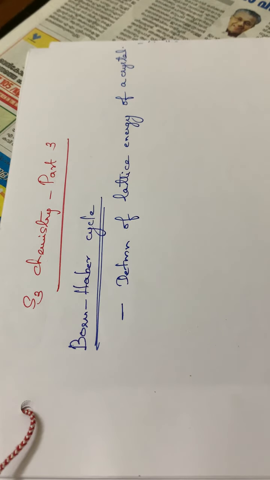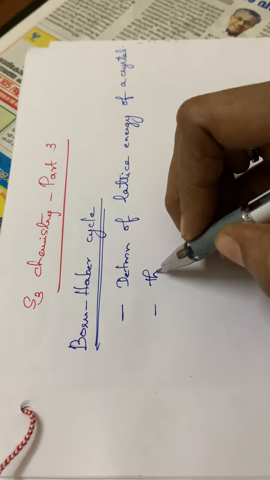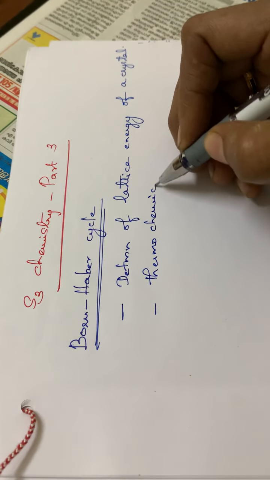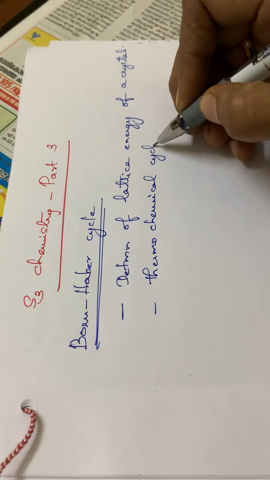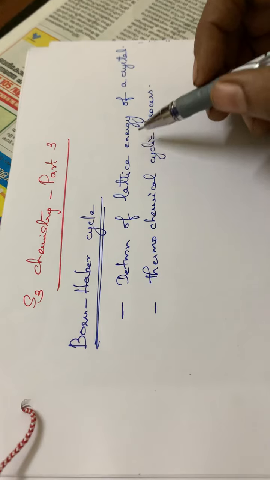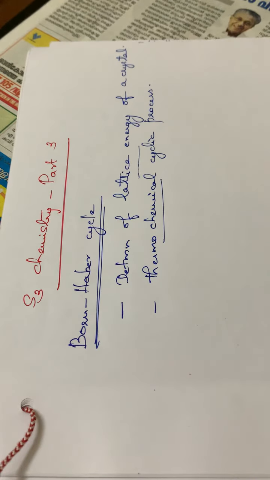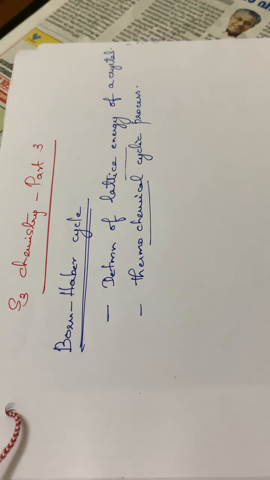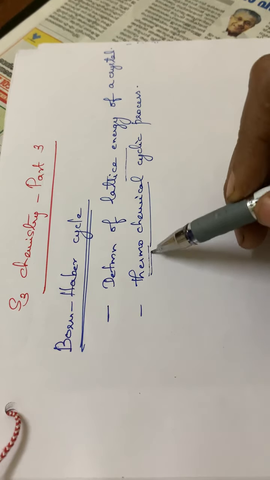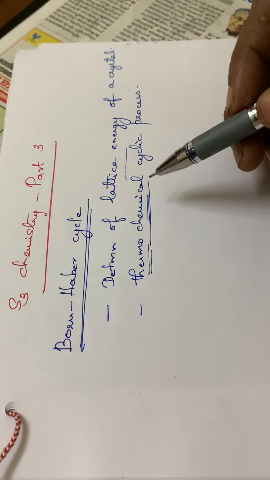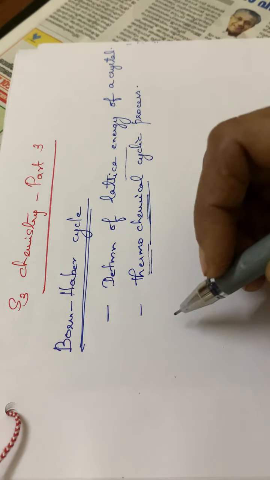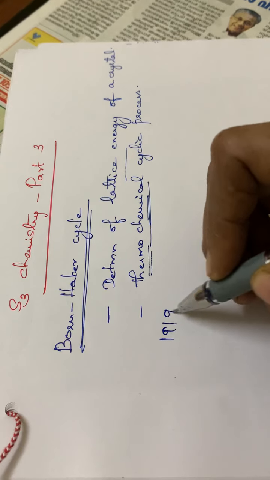And also this Born-Haber cycle, it is a thermochemical cyclic process. Used for the determination of lattice energy. Another important point is that it is a thermochemical cyclic process. That means both heat is involved there at the same time, and a chemical reaction is also going on. Also, this Born-Haber cycle was devised in the year 1919.